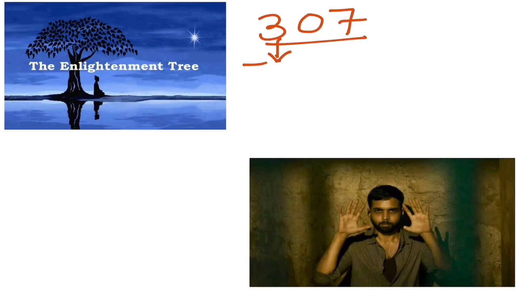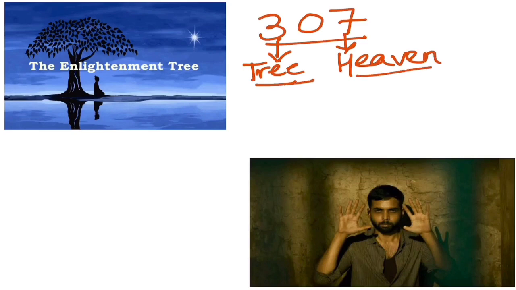So this 3 is for tree, this 7 is for heaven. You must have read about this number system. You relate a number with a rhyming word and then you make a story out of it. So 3 is tree, 7 is heaven. So this tree which you are seeing is very heavenly. So when you sit under this tree which is heavenly,